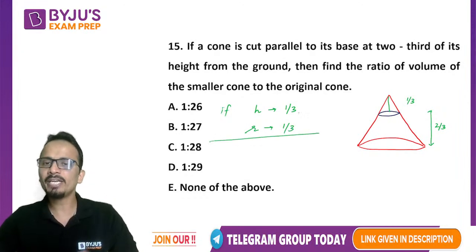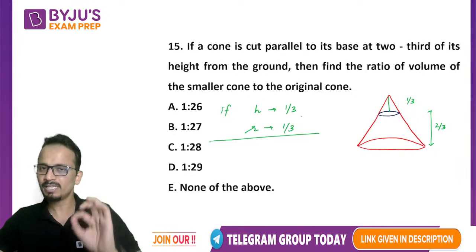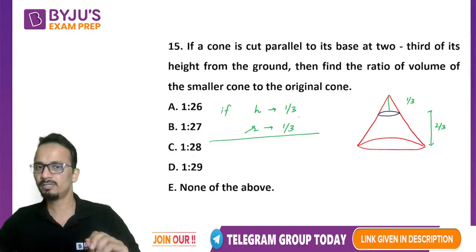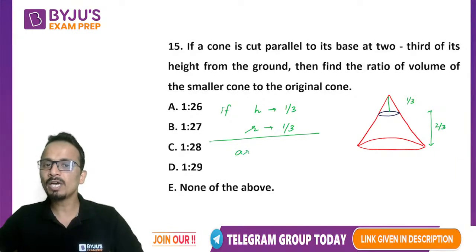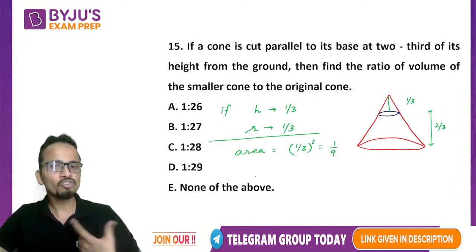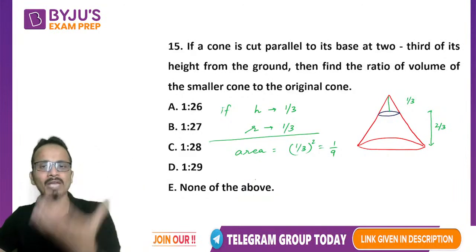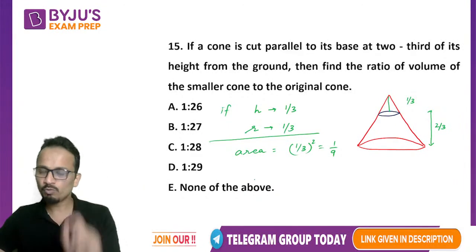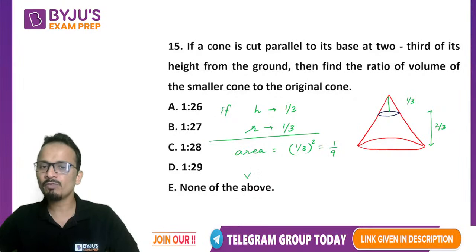Now anything related to the length in this case will become 1/3. Anything related to the area will become 1/3 square, that is 1/9. So anything which is related to the area of the smaller cone and the bigger cone will become 1/9, and anything which is related to the volume will become 1 by 3 whole raised to the power 3, that is 1 upon 27.